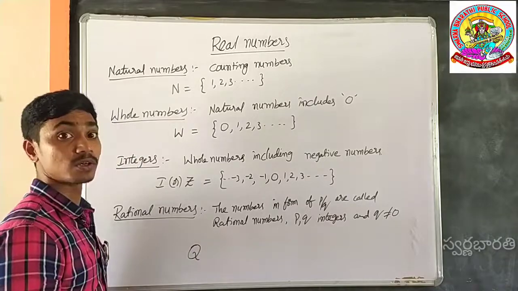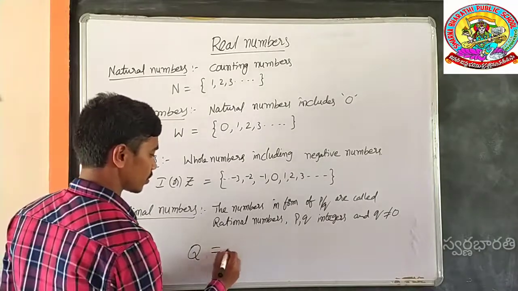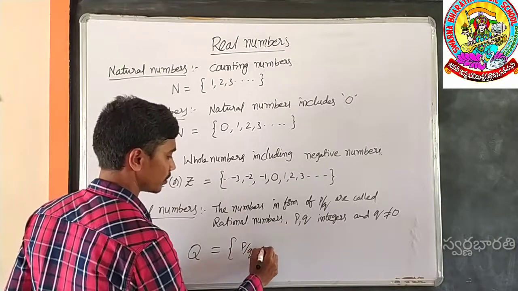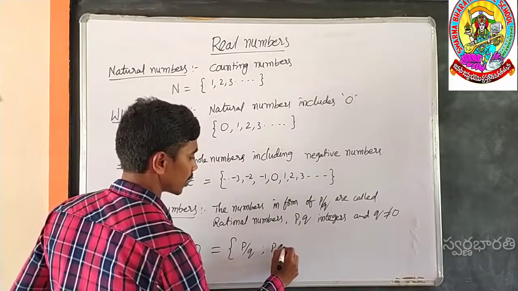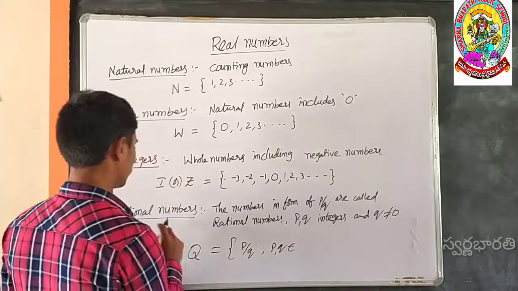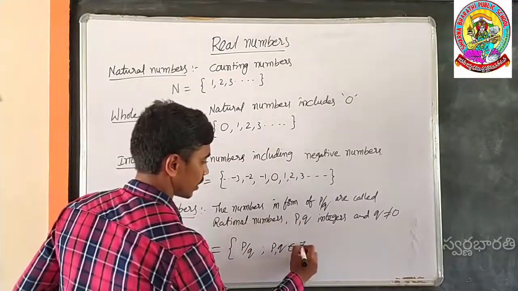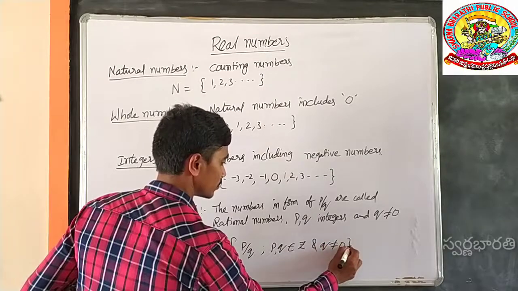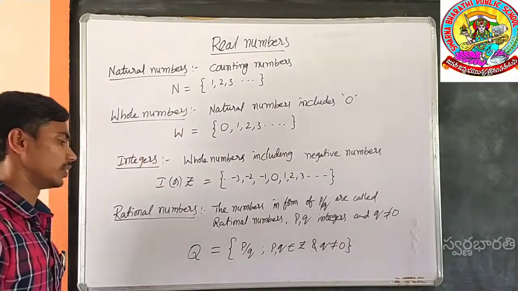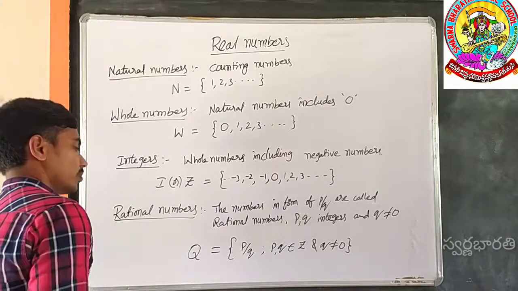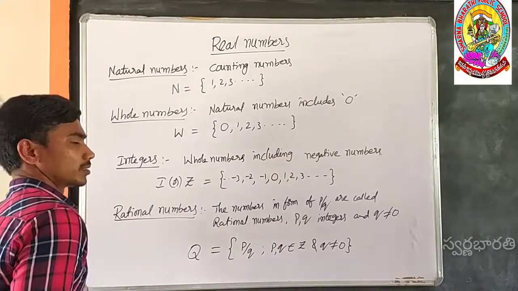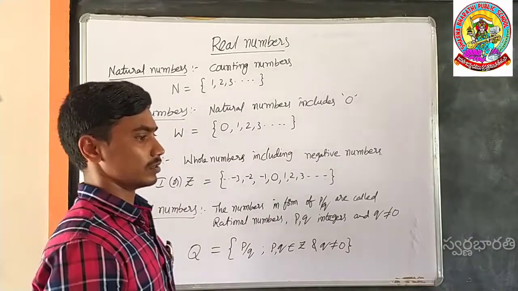Q means quotient numbers. Q is a set of numbers which are in the form of p by q, where p, q belong to integers and q is not equal to 0. These are the rational numbers. It is denoted with the letter Q. Q means quotient numbers. So in this chapter we learned about rational numbers.